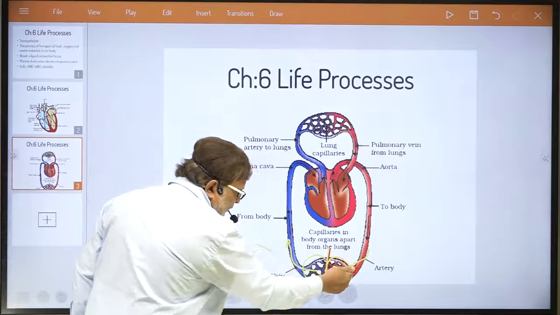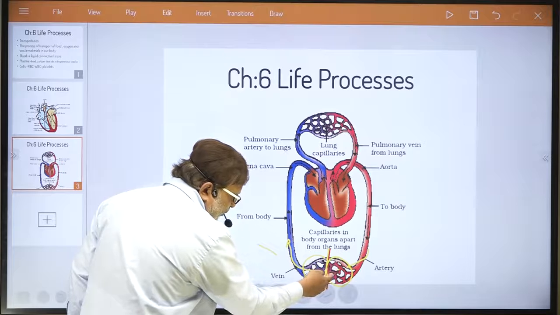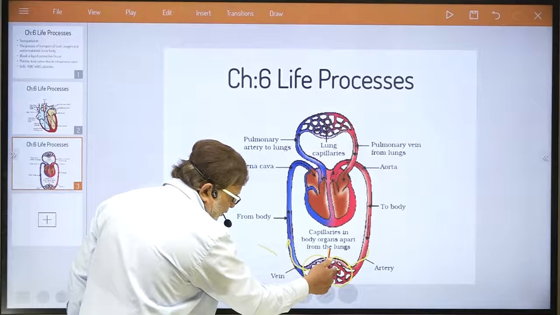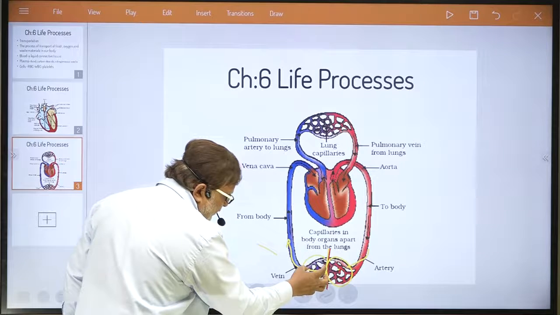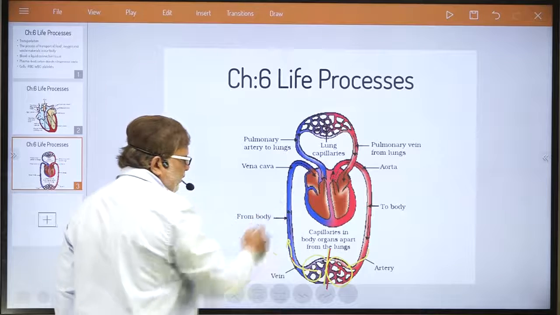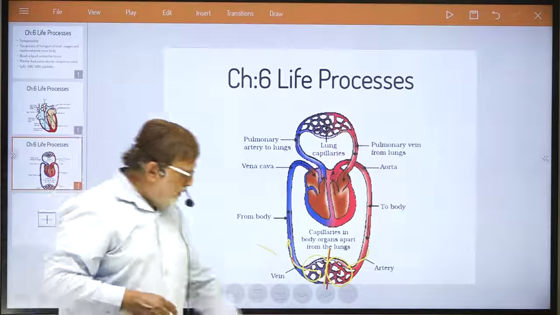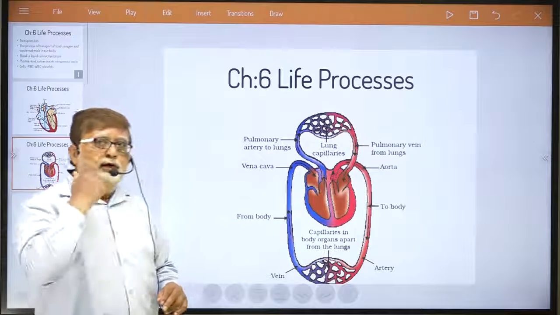The artery, when it enters the organ, divides into arterioles and then arterial capillaries to supply pure blood to all parts of the organ. Then impure blood collects in venule capillaries, then venule, and then vein, and then vena cava, and returns to the heart. This way, complete circulation of blood takes place in our body.